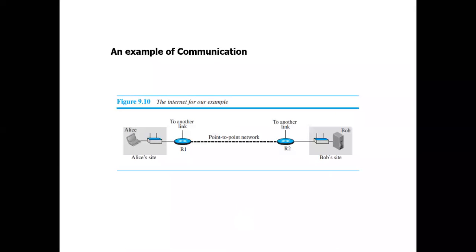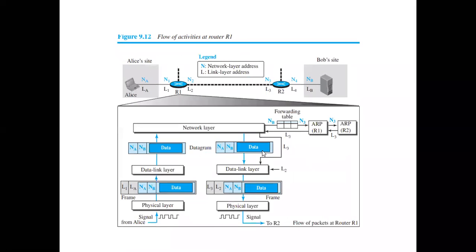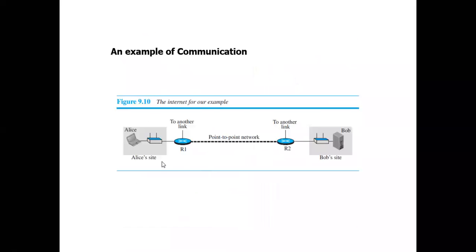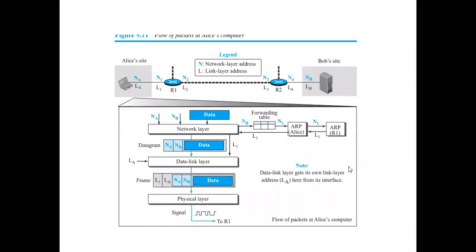Okay. Next we'll see an example of a communication, how communication usually happens. Here in this example, we have Alice and Bob, correct? Both need to communicate. We have a point-to-point connection network here. So even this is a node, that is router 1, router 2, this is point-to-point. Now we'll see at each and every node how a communication happens. So R1, how the communication happens, R2 and this one, how the communication happens, we will see.